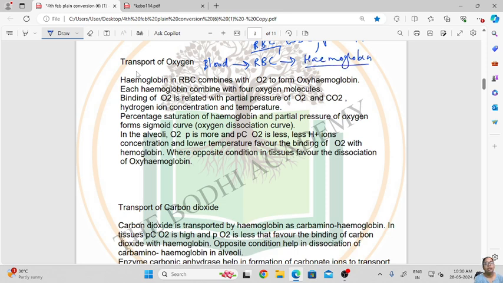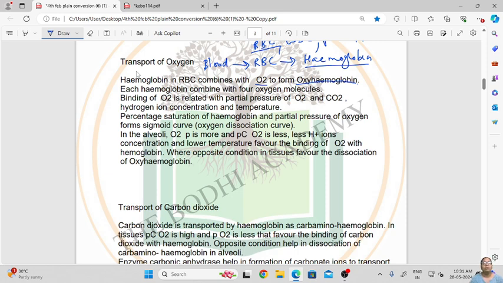This hemoglobin binds with the oxygen present in our blood to form oxyhemoglobin, and with the hemoglobin pigment the oxygen is carried to the different parts of our body.